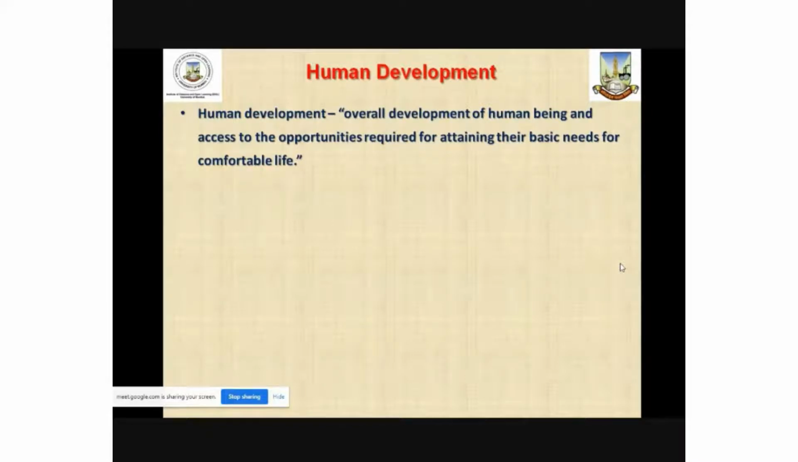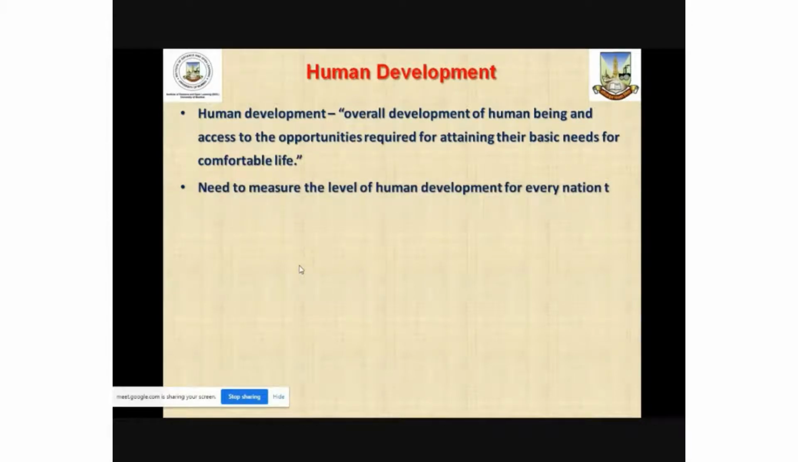Human development, by its definition, refers to the overall development of a human being and access to the opportunities which are required for attaining the basic needs for attaining a comfortable and luxurious life for every human being. So, human development is something beyond the limitation of economic development or per capita income, for instance.